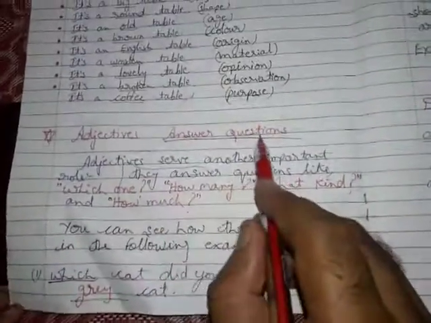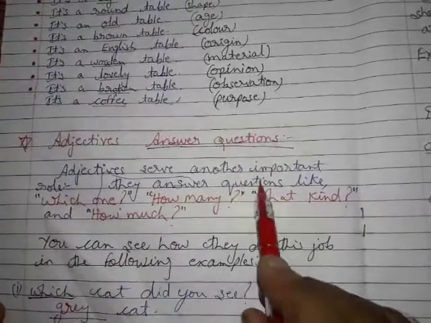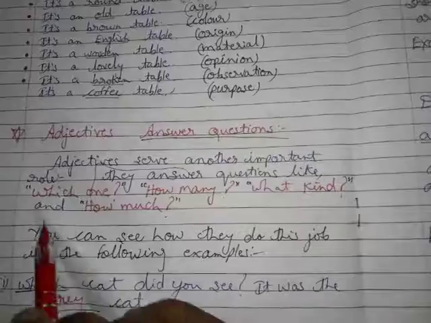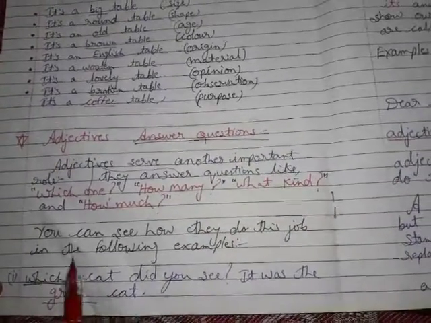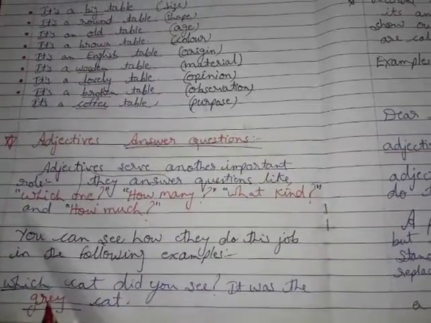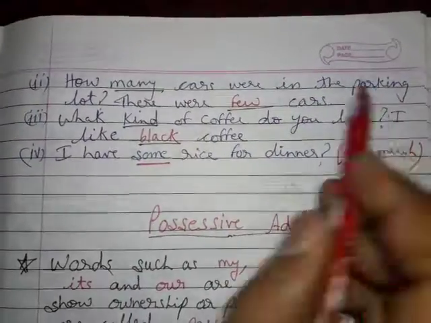Adjectives answer questions. Adjectives serve another important role. They answer questions like which one, how many, what kind, and how much. You can see how they do this work in the following examples. Which cat did you see? It was the grey cat. How many cars were in the parking lot?